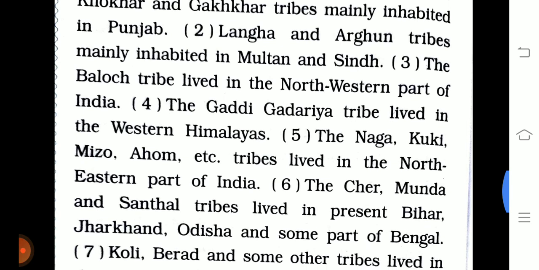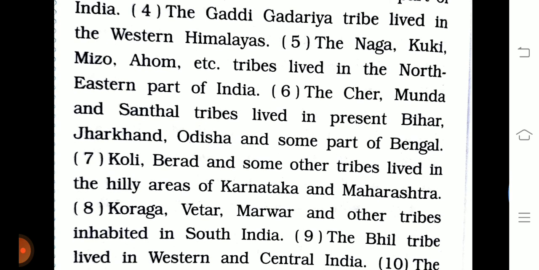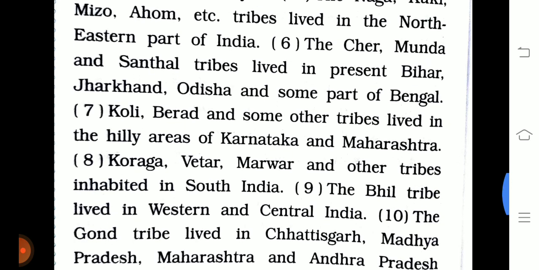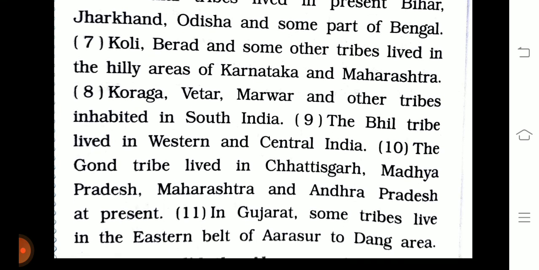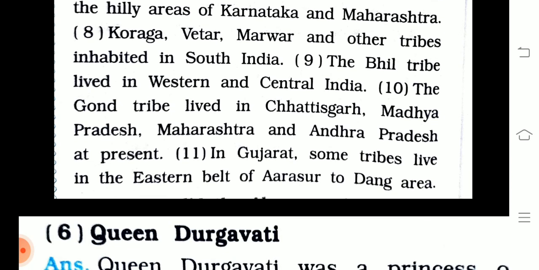Sixth point, the Chero, Munda and the Santhal tribes lived in present Bihar, Jharkhand, Odisha and some part of Bengal. Seventh point, Koli, Bhil and some other tribes lived in the hilly areas of Karnataka and Maharashtra. Eighth point, Kuruba, Betar, Marwar and other tribes inhabited South India. Ninth point, the Bhil tribes lived in western and central India. Tenth point, the Gond tribe lived in Chhattisgarh, Madhya Pradesh, Maharashtra and Andhra Pradesh at present. Eleventh point, in Gujarat, some tribes live in the eastern belt from Arasur to Dang area.